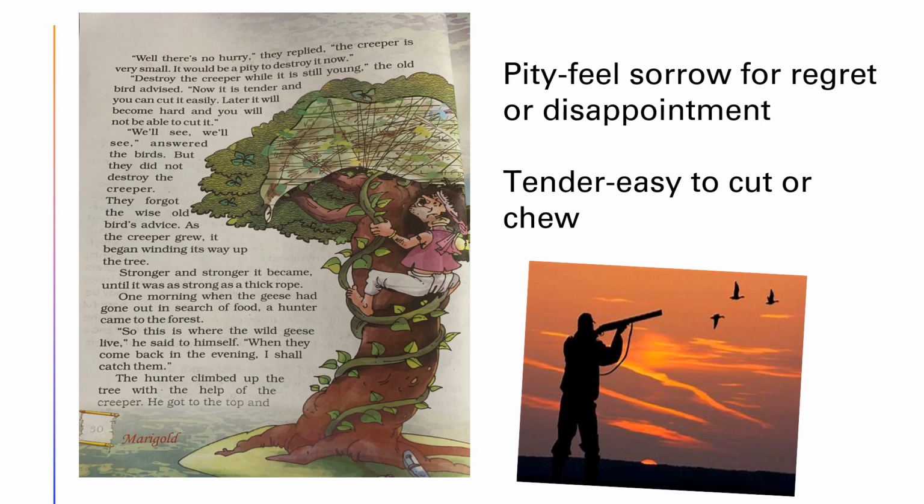"Destroy the creeper while it is still young," the wise old bird advised. "Now it is tender and you can cut it easily." What is the meaning of tender? Easy to cut or chew. According to this chapter, we will take it as easy to cut, because this creeper was so small and so young. So it was very easy to cut down and they could complete their task on time.